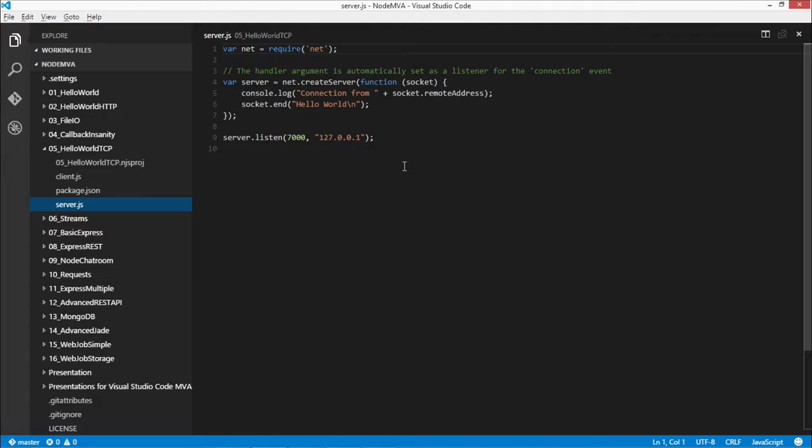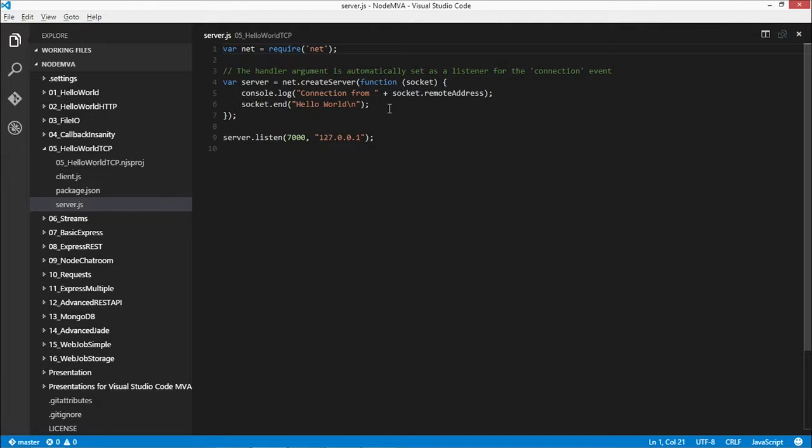This will look familiar. It's almost exactly the same as the HTTP one. But in our case, we're going to require net, which is where all the TCP handling modules are. That's the module that you want to use. And we're going to call net.createServer. But in this case, our callback is going to take a socket. This socket is going to give us an address, and it's going to be able to receive and send data.